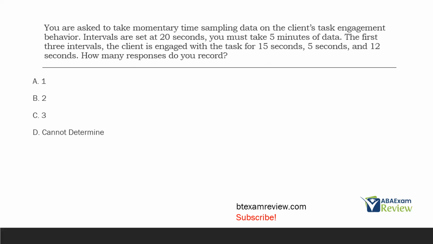So, can you determine this? What are you doing here? You're taking momentary time sampling data. So you're looking for at 20 seconds, right, at the end of the interval. All we know is how long the client engaged. What if they engaged the first 15 seconds? You'd have no responses. If they engaged the last 15 seconds, you'd have a response. We're just not sure. All we know is the duration that they engaged in the task during the interval. We don't know when it happened, and that's what you're concerned with in momentary time sampling data. When did the behavior occur? Just because we have 15, 5, and 12 doesn't help us. How many responses do you record? We can't determine. We aren't sure.